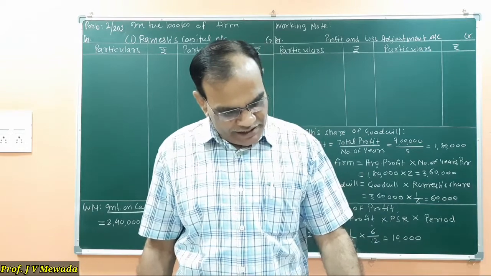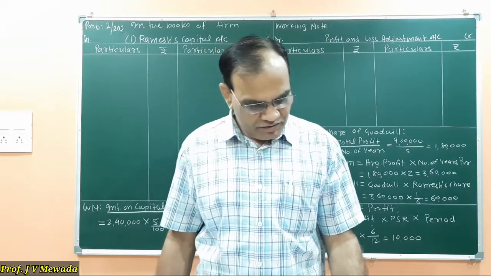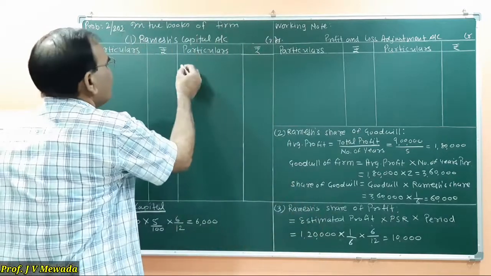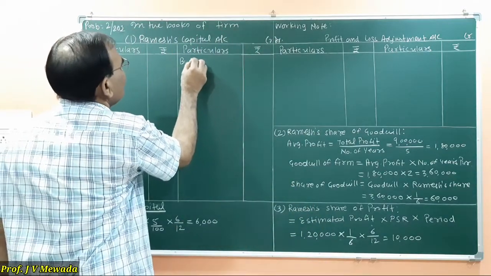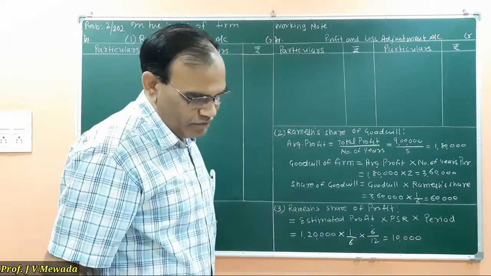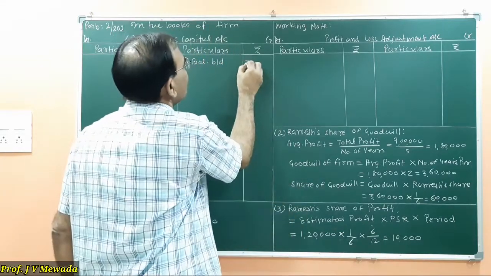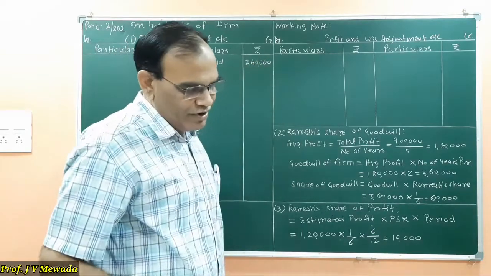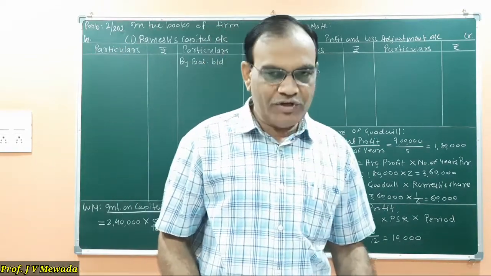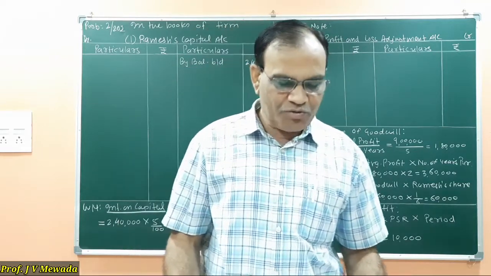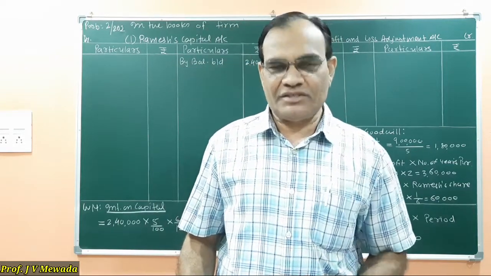On the liability side, we have the capital of Ramesh. So we will write by balance brought down. Capital of Ramesh is 2,40,000. The capital of Rahul and Rohit we have to ignore. Creditors and bills payable we have to ignore because we are not preparing the balance sheet.